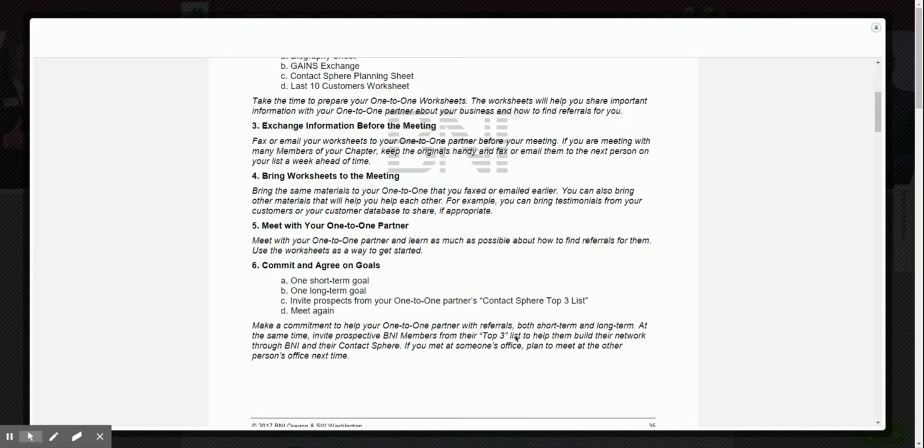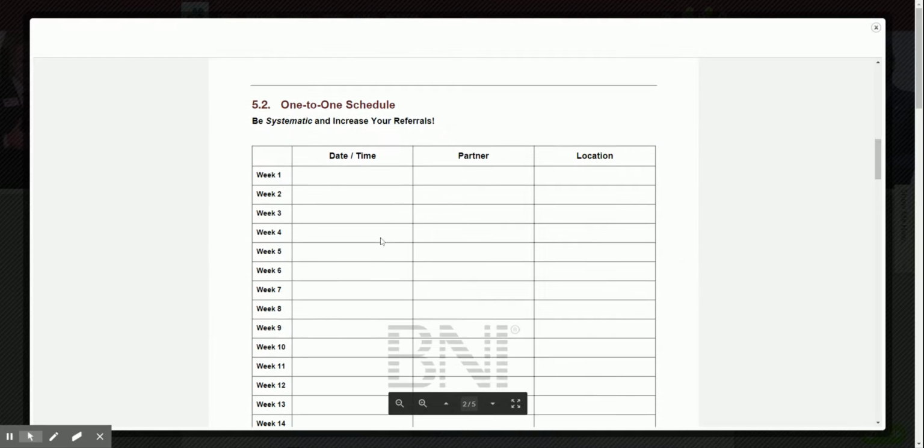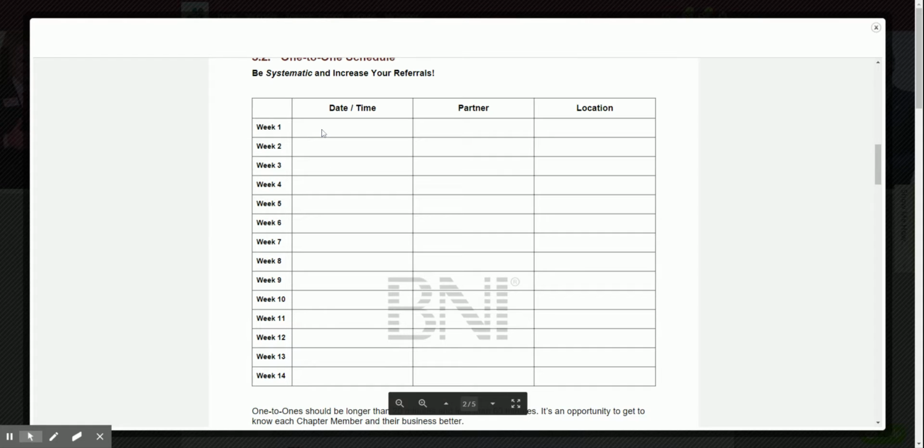My personal feeling about that is that I don't know that that's really practical in every one-to-one that you do, especially when you get into a larger chapter like we're growing, that you have a lot of people that you might want to meet with. And so scheduling the next one-to-one with that individual, I don't think it's always realistically going to happen. But if it's somebody who you see that you have really good contact spheres, potential for a power team, yeah, go ahead and schedule that one-to-one right away. Okay, so if you want to be organized about it, here's a scheduler so that you can plot out who it is that you want to do your one-to-ones with.